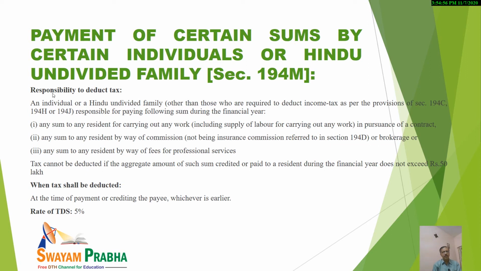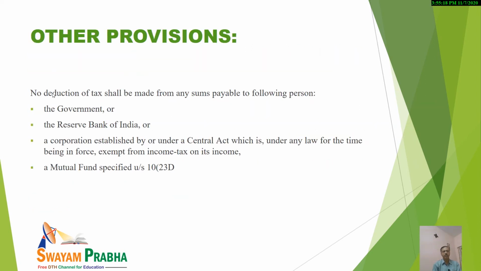In that case, if the amount is up to rupees 50 lakh, no TDS is required to be deducted. But if it is more than rupees 50 lakh, tax will be deducted at the rate of 5%. And it will be deducted at the time of payment or crediting, whichever is earlier, as you know.